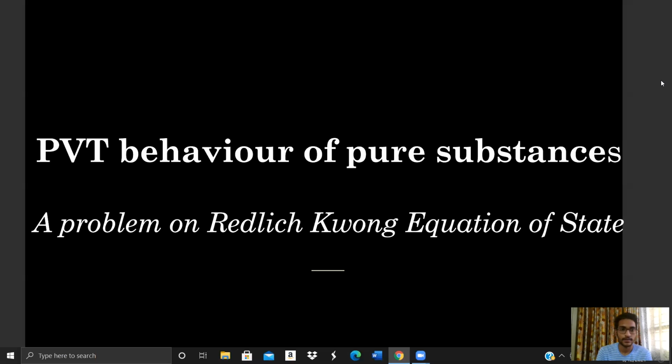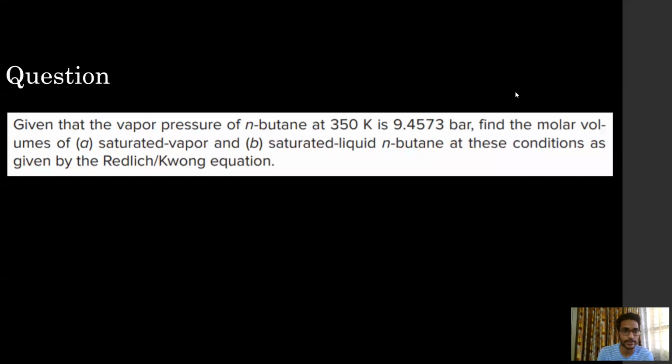Hello everyone. Let us learn about the PVT behavior of pure substances by solving a problem on the Redlich-Kwong equation of state. This is the problem statement. Given that the vapor pressure of n-butane at 350 Kelvin is 9.4573 bar, find the molar volumes of saturated vapor and saturated liquid n-butane at these conditions as given by the Redlich-Kwong equation.